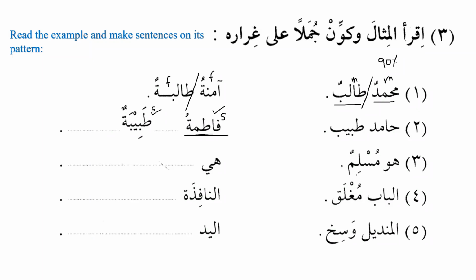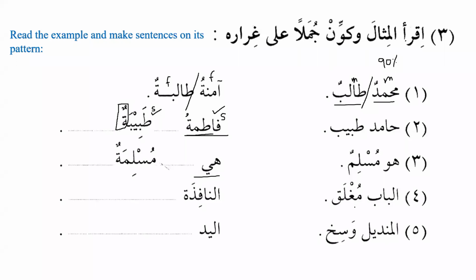So we have seen now that if you want to make feminine, we only have to add ta marbuta, and before that we have to put fatha. Please remember that this rounded ta only takes fatha before it. It never takes dhamma or kasra. So we say here muslimatun, excellent, female, perfect.